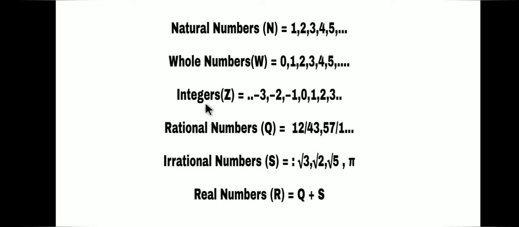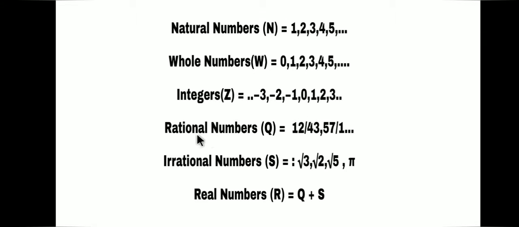Next is integers. Integers are represented by the alphabet Z. Integers are a collection of all the negative natural numbers, the number 0 and all the positive natural numbers. So we can say integers are a collection of all the negative natural numbers and the whole numbers. On a number line, all the positive natural numbers are placed towards the right side of 0 and all the negative natural numbers are placed towards the left side of 0. 0 is the only neutral number on the number line, which is neither negative nor positive.